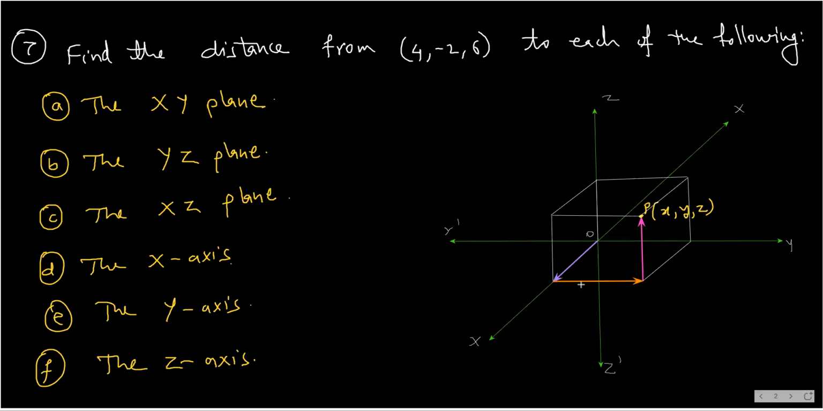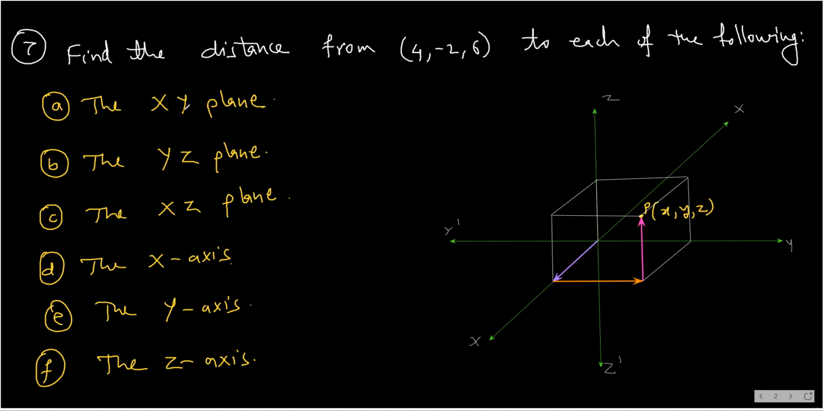So here we have question number 7 from exercise 5.1, which is again a very fundamental, very basic question, but very essential for knowing. Find the distance from (4, -2, 6) to each of the following. This is a point in space, with x coordinate, y coordinate, and z coordinate. We have to find the distance of this point from each of the following.